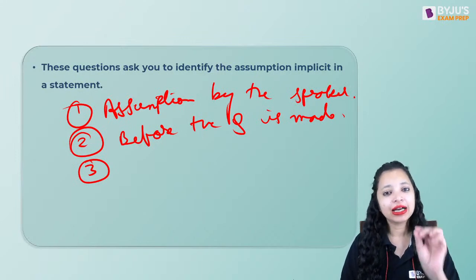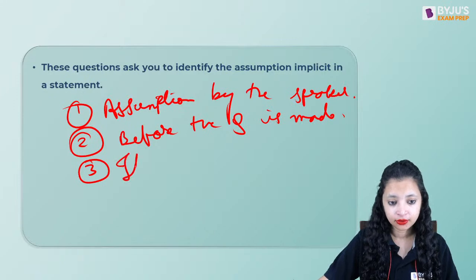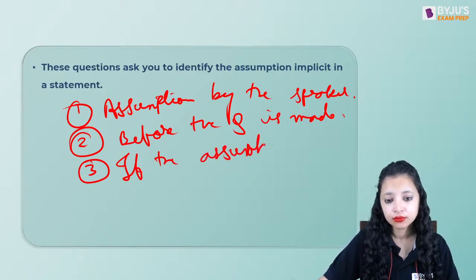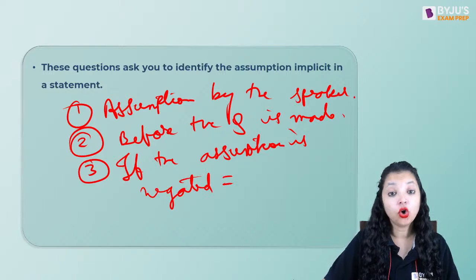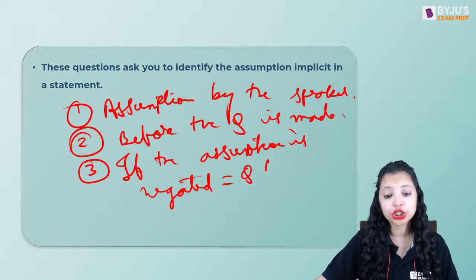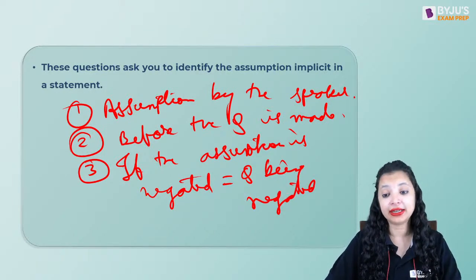That is, a correct assumption is one where if the assumption is negated, it will always lead to the question being negated as well. That's the mark of a correct assumption.